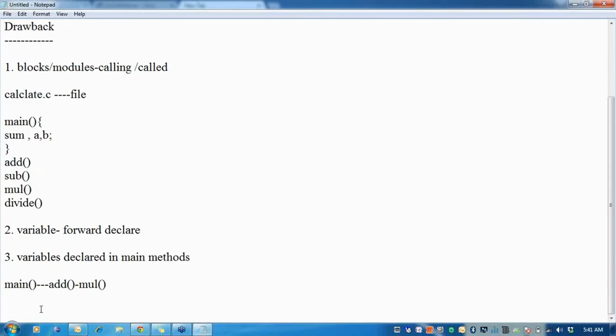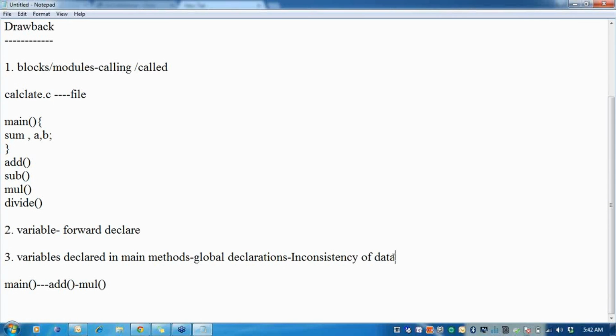In this particular scenario, if variables are declared globally inside main, there is always a chance that they give us a problem of inconsistent data. Inconsistency of data is a major problem when we go with C. There is no protection of data.